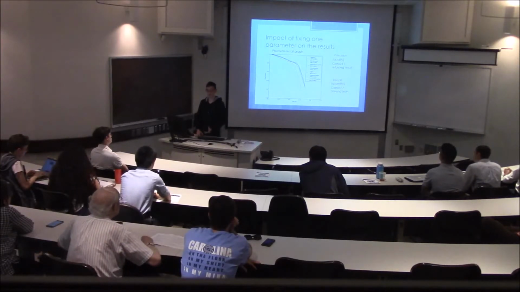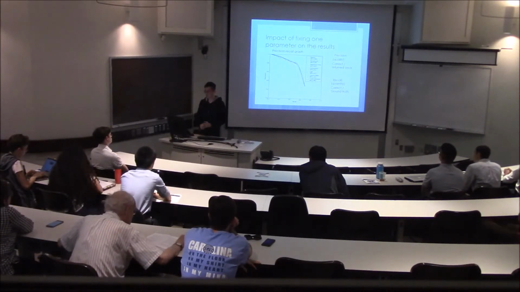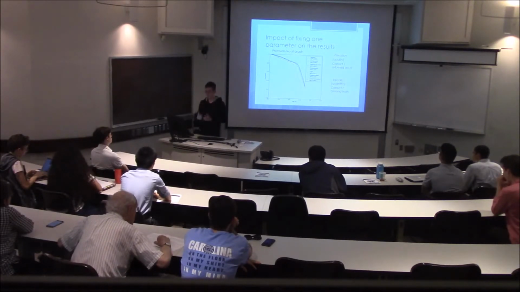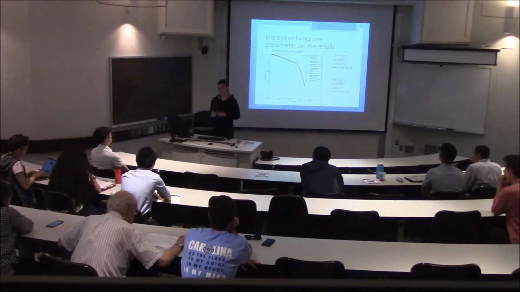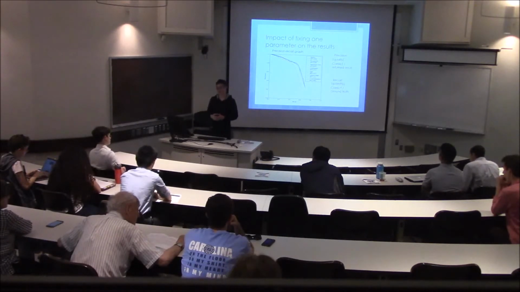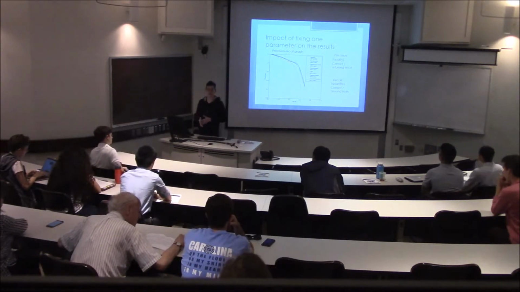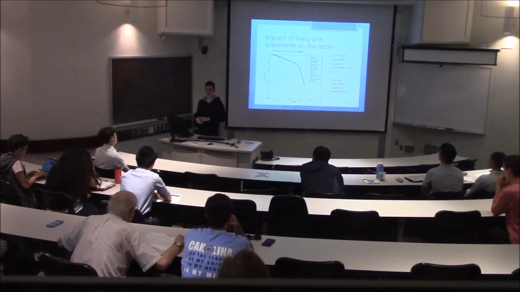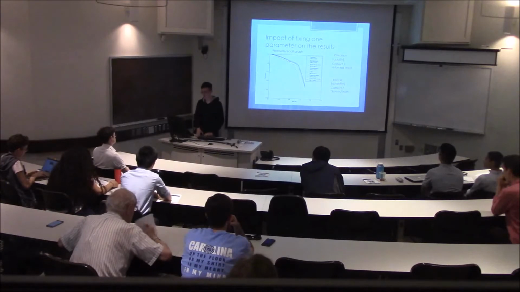Let me talk about this graph. Precision, I would say, is the quality of the performance. It is the number of correct results divided by the number of returned results, so it means how accurate you are. And recall, I would say, is the quantity, which is the number of correct results divided by the number of total ground truth results. So it means how many correct results you can get.